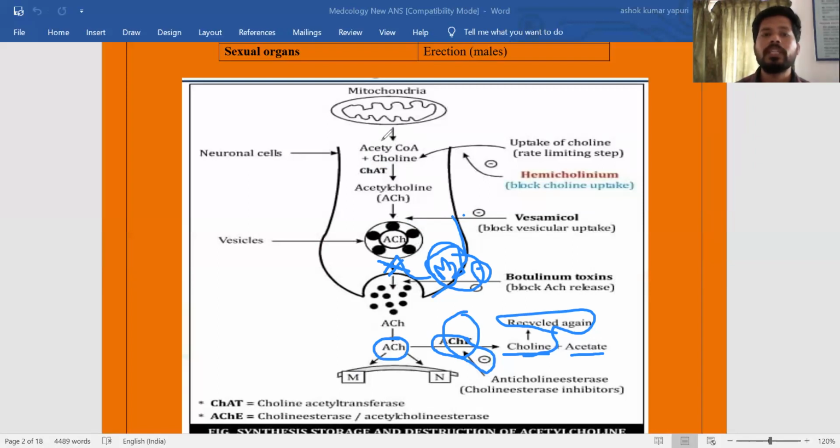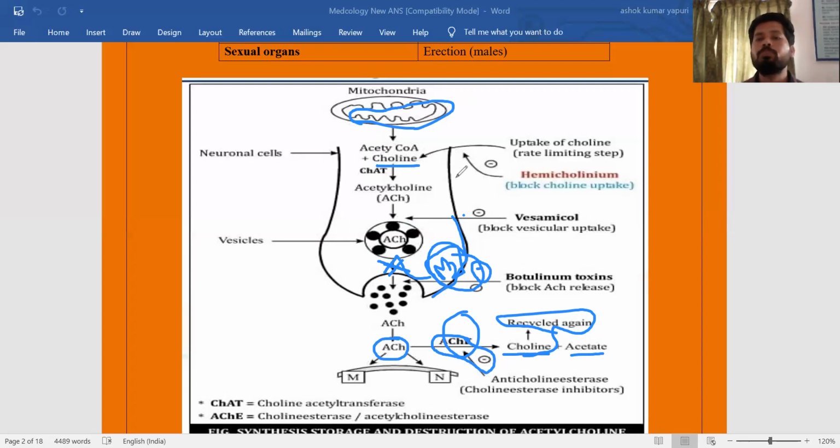And here, at first we started with the synthesis of acetylcholine. The acetyl coenzyme A comes from the inner mitochondrial membrane, and choline is a functionally alcohol molecule. It is generally available in the body.